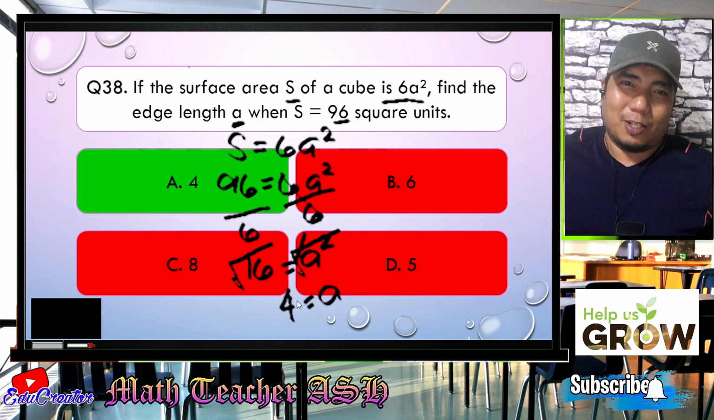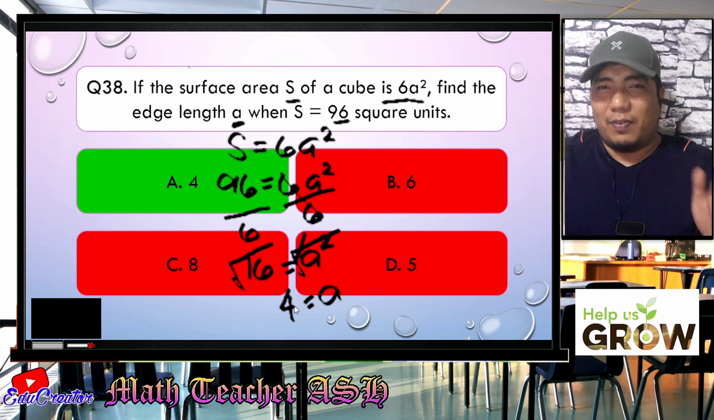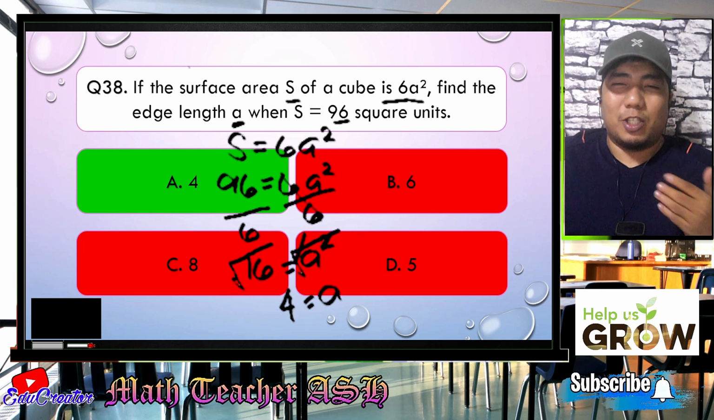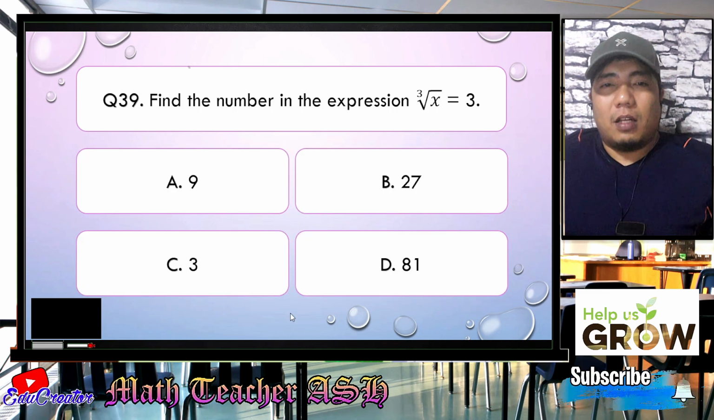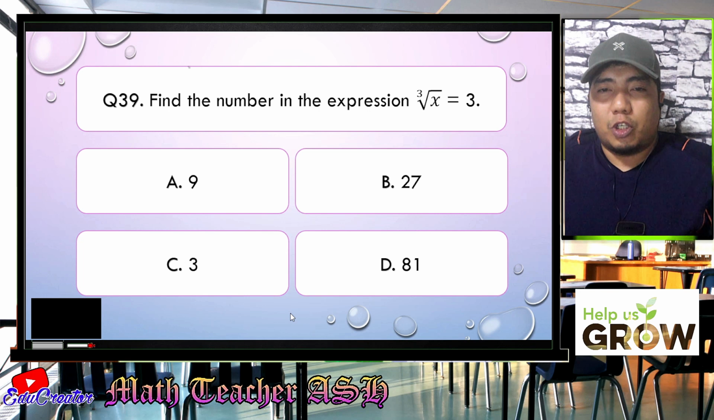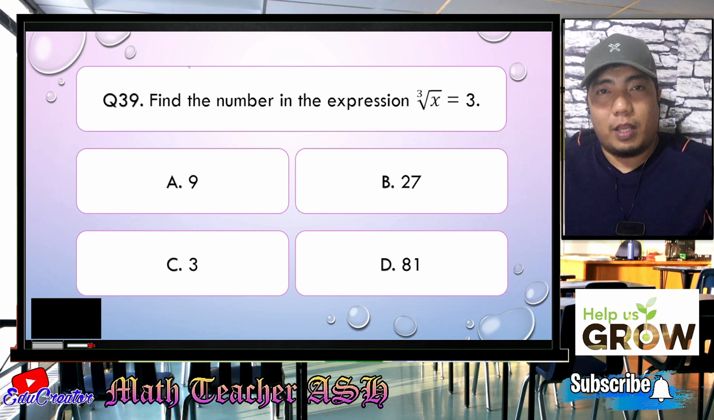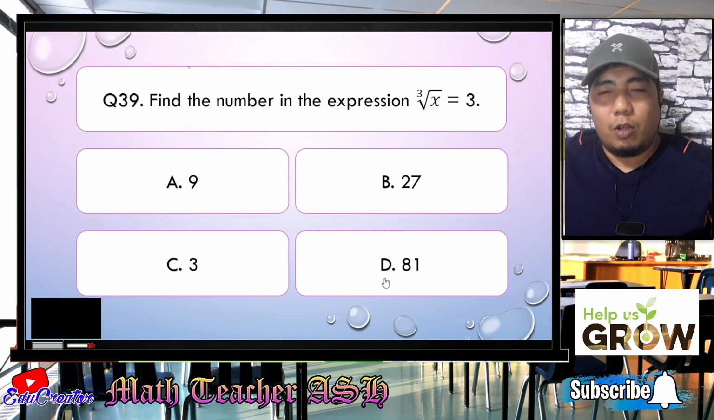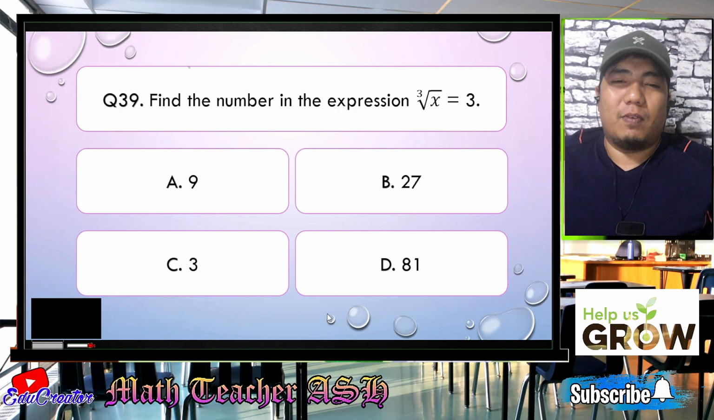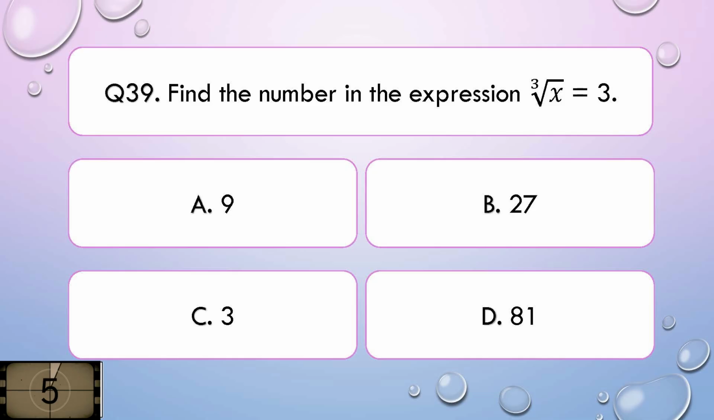So I hope you got that one. Now, if you have difficulty in solving that one, you can just repeat the discussion that we have just had right now. All right. Now, let us go to question number 39. Find the number in the expression cube root of x is equal to 3. Okay. Is it A, 9, B, 27, C, 3, or D, 81? I'll give you 5 seconds to think about your answer.